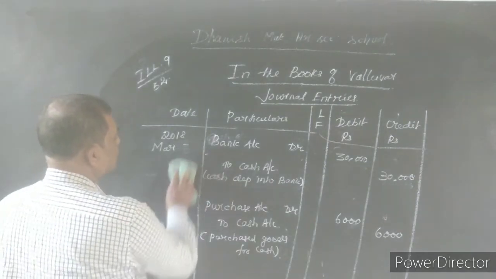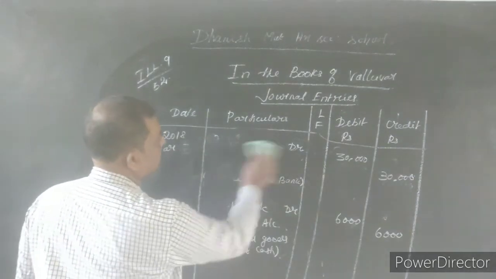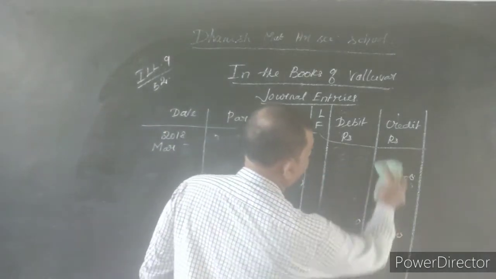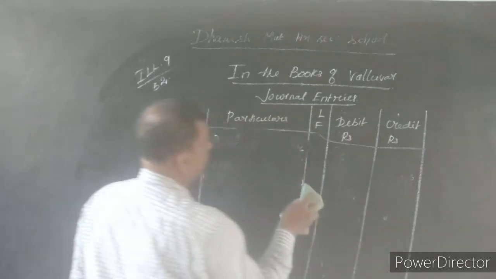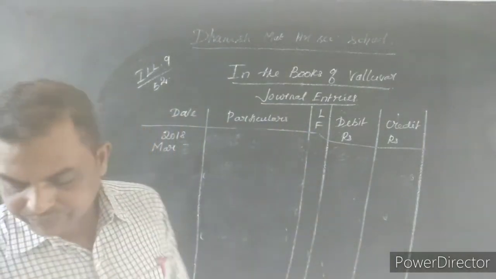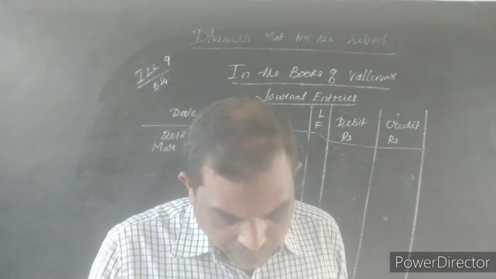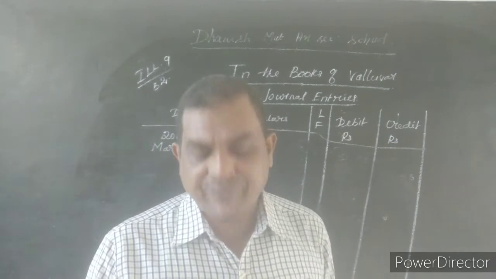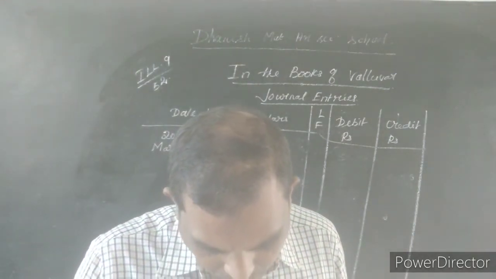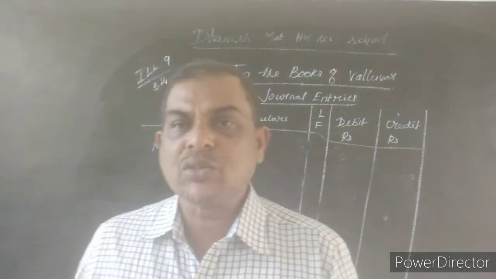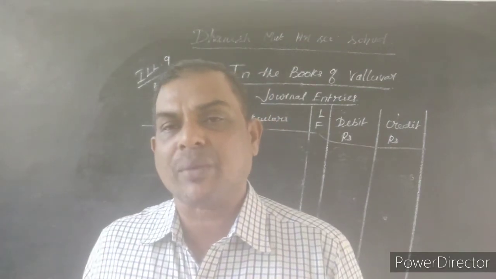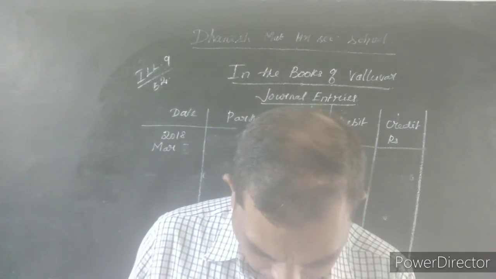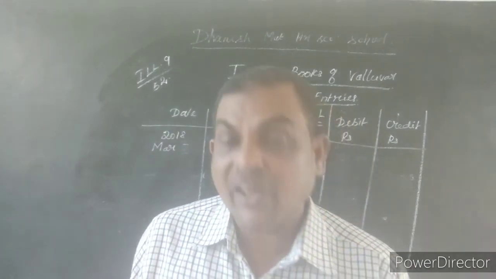Now I teach you the 5th journal entry. What is the date? 5. Paid X and company through NEFT. Actually, we have already made some purchases from X and company. We did not pay the amount. How much did we purchase from X and company? We made the purchase for 10,000.